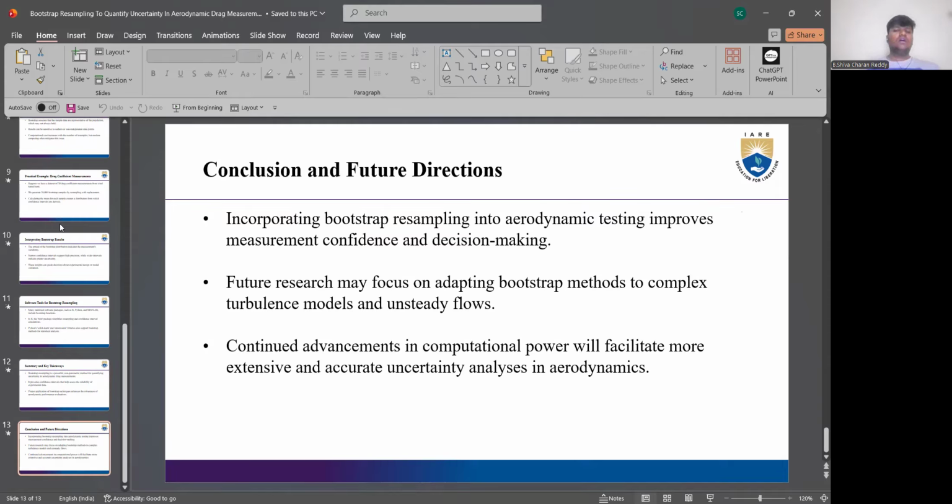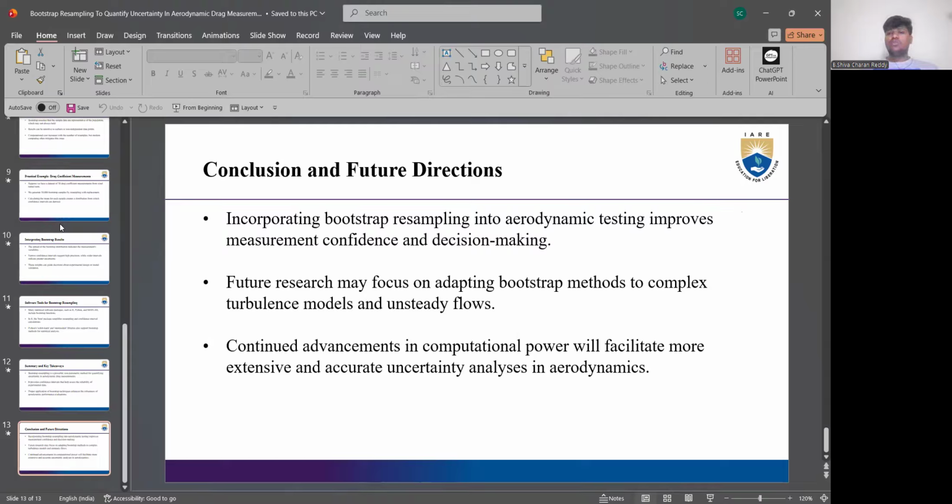Coming to the conclusion, incorporating bootstrap resampling into aerodynamic testing improves measurement confidence and decision making. Future research may focus on adapting bootstrap methods to complex turbulence models and unsteady flows. Continued advancements in computational power will facilitate more extensive and accurate uncertainty analysis in aerodynamics.